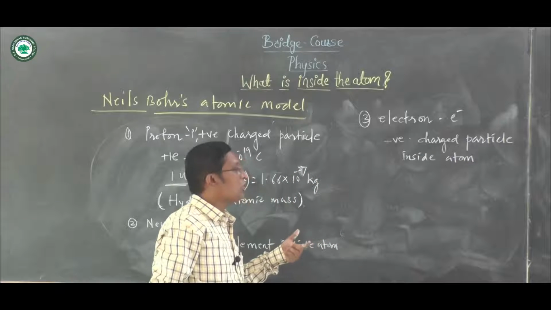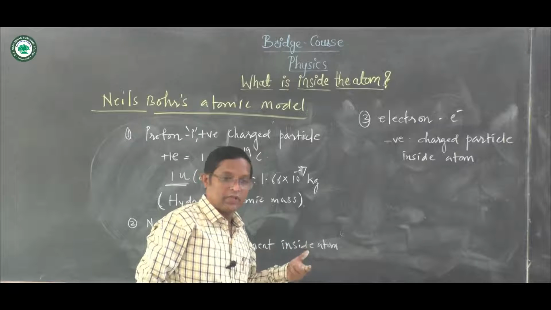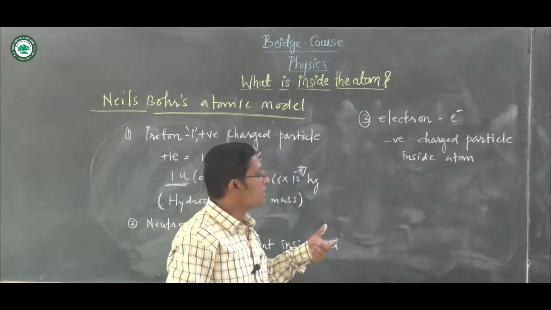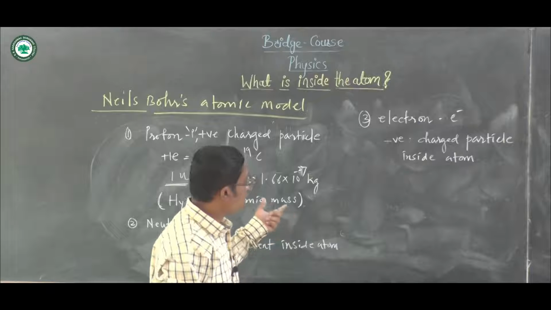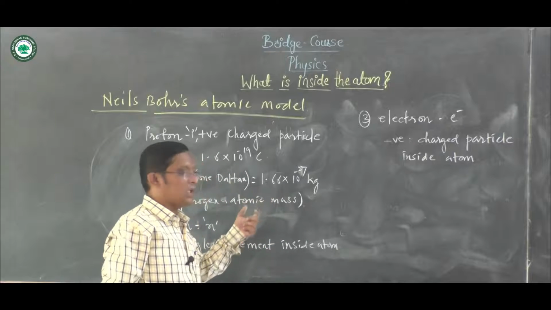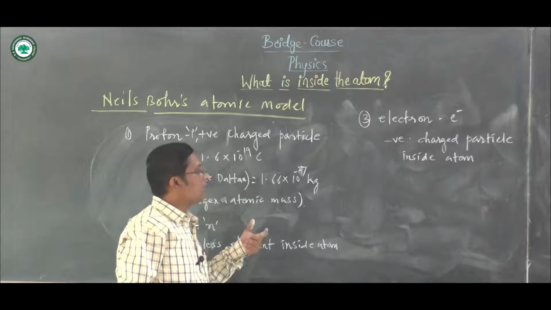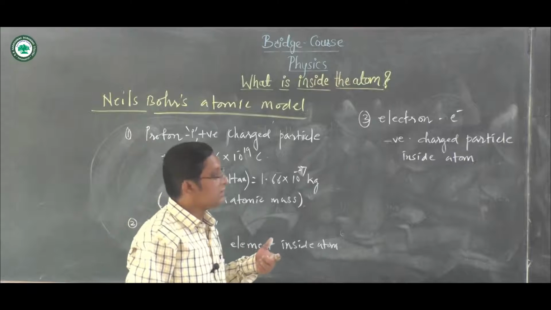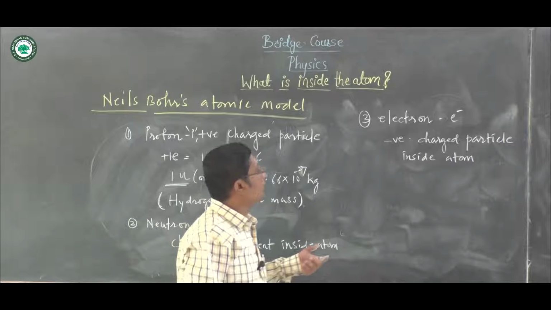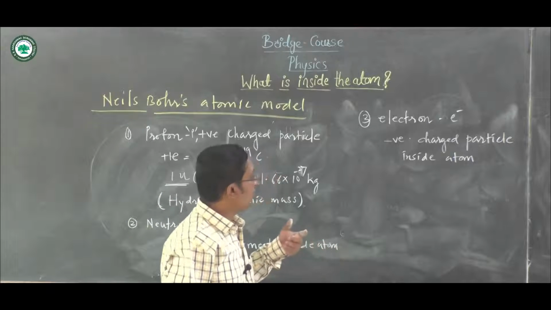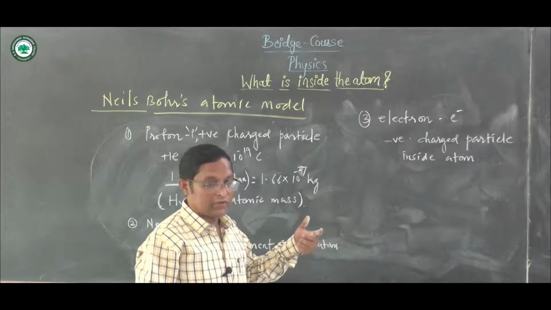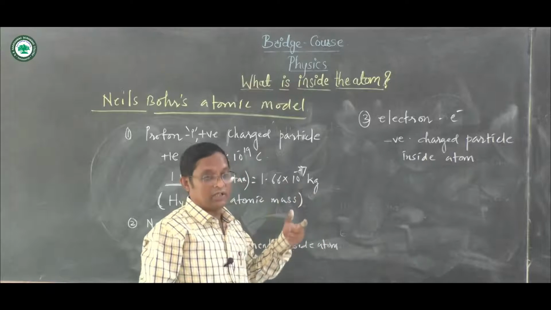These subatomic particles revolve around the nucleus in different energy levels or different shells, which we discussed earlier, which are nothing but K, L, M, N. These different shells have different energies, and these electrons revolve in those energies, and that will be the energy of that electron.